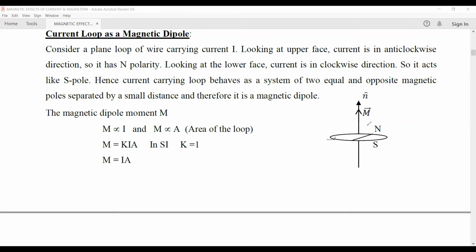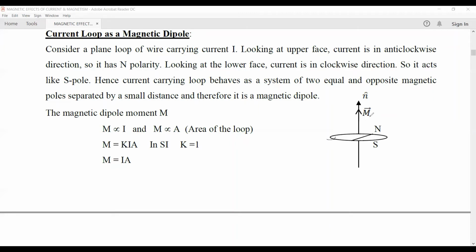So the upper face acquires a north polarity, whereas looking from the lower face, the current will appear in the clockwise direction. So the lower face will acquire a south polarity. Hence, this current carrying loop will act like a magnetic dipole, that is, two poles of equal strength which are separated by a small distance. So a current carrying loop also acts like a magnetic dipole.